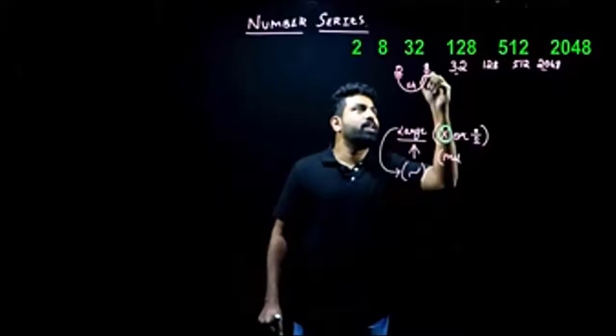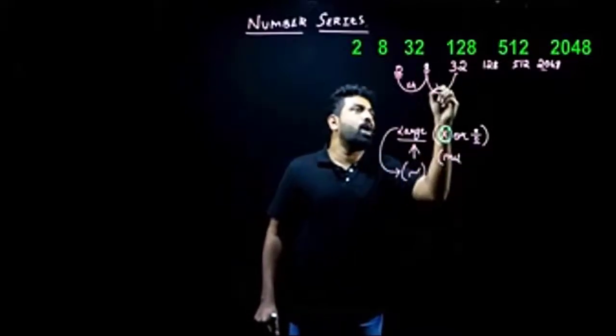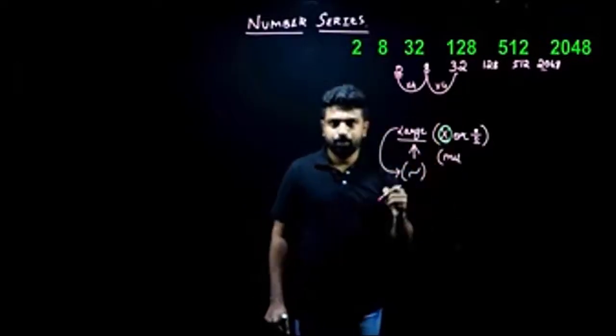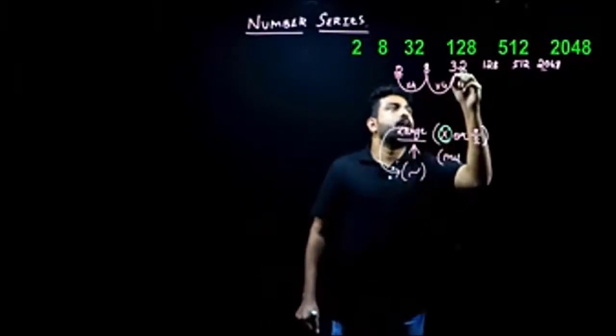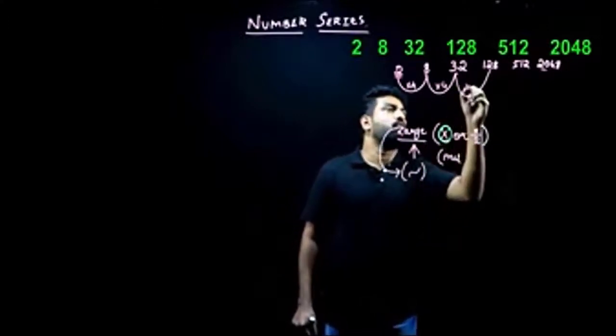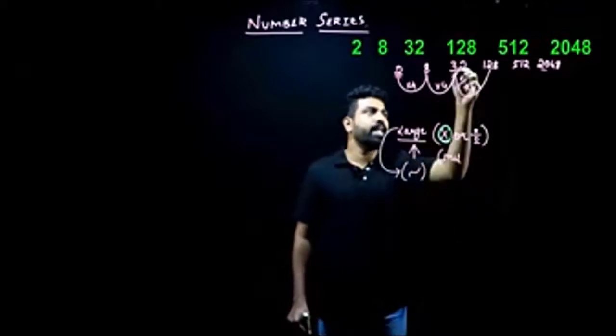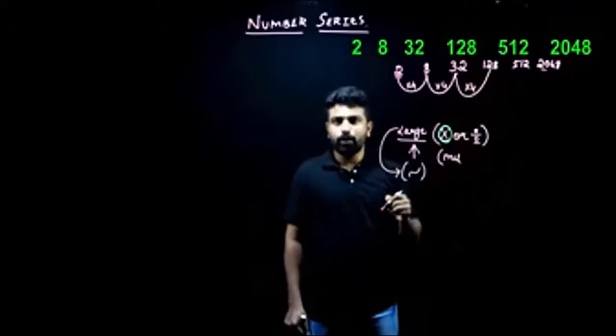Again, let me look at the second term and third term. From 8 to 32, I'll have to again multiply it with 4. So from 32 to 128, what do I need to do? I need to again multiply it with 4. So if I multiply it with 4, what do I get? 4 into 30 gives me 120, 4 into 2 gives me 8, so 128.